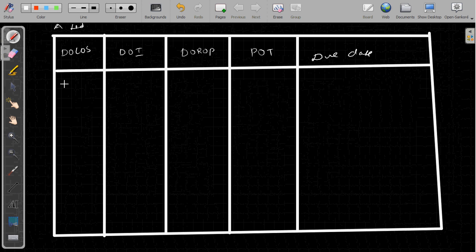Case 1, date of completion of service is 10th April 2012. Date of invoice is 20th April 2012. Date of receipt of payment is 30th June 2012. So we have to find out on which date point of taxation arises. So for this we have to see rule 3. What does rule 3 say?